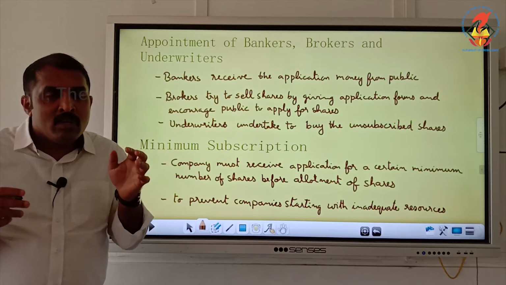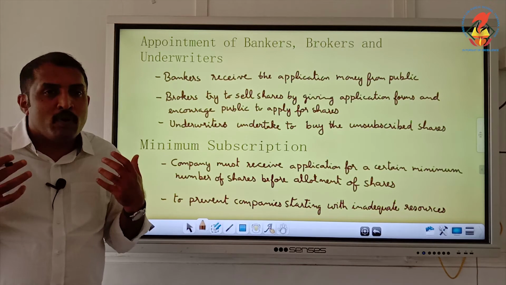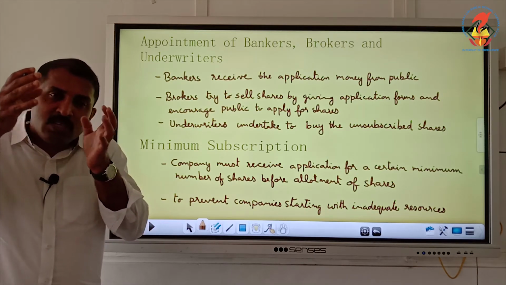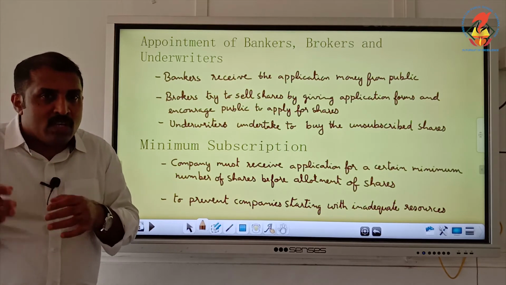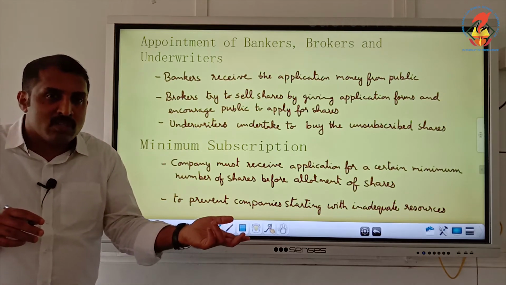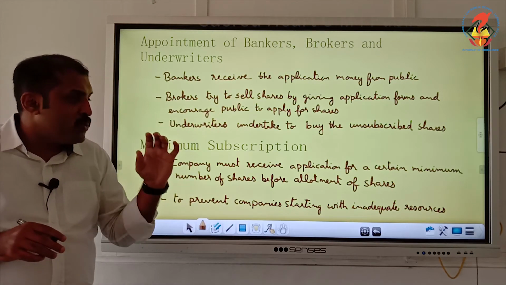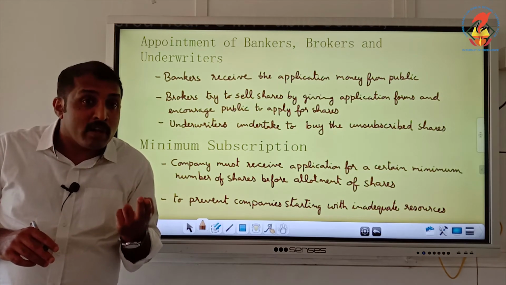Before allotting, there must be at least a minimum number of applications received for purchase of shares. Only if the company is receiving that minimum number of applications can it allot the shares. That minimum number of shares to be applied for is called minimum subscription according to the Companies Act.